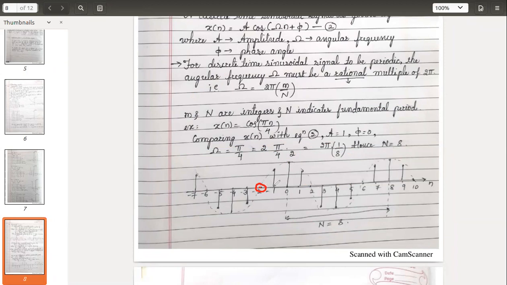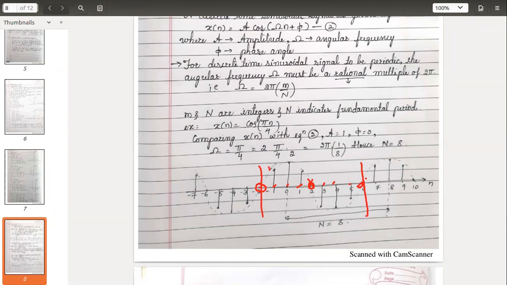Now, if you go on, -1, 0, 1, 2. At 2, you are having amplitude 0, but the signal is not repeating after that. So don't consider this. Again, you go for the next points. At 6, you got 0 again. Taking this point as a reference, till this you got, after that the signal gets repeated.